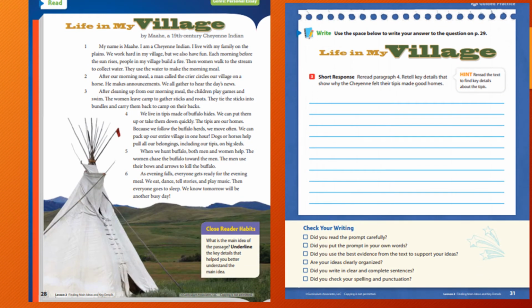The writing prompt on page 31 says, reread paragraph 4. Retell key details that show why the Cheyenne felt their teepees made good homes. And the hint next to it says, reread the text to find the details about the teepees. So of course you want to go back to paragraph 4.